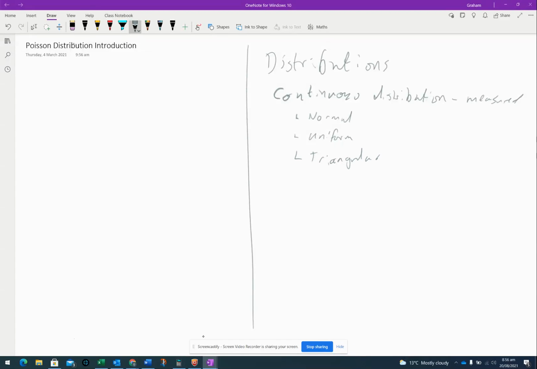Now there's one bit more to do with that, which is called a continuity correction, which we will talk about once we finish what we're doing at the moment. And then we moved on to our discrete distributions, which are counted. And we did our binomial. And so today we want to talk about our Poisson. And the last thing we need to talk about is expectation.